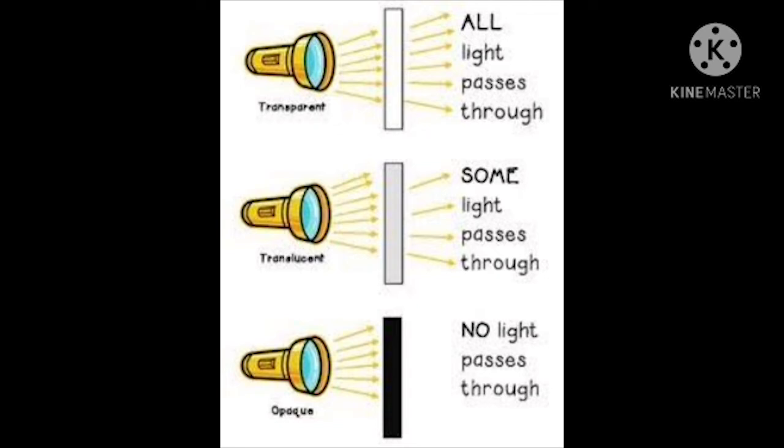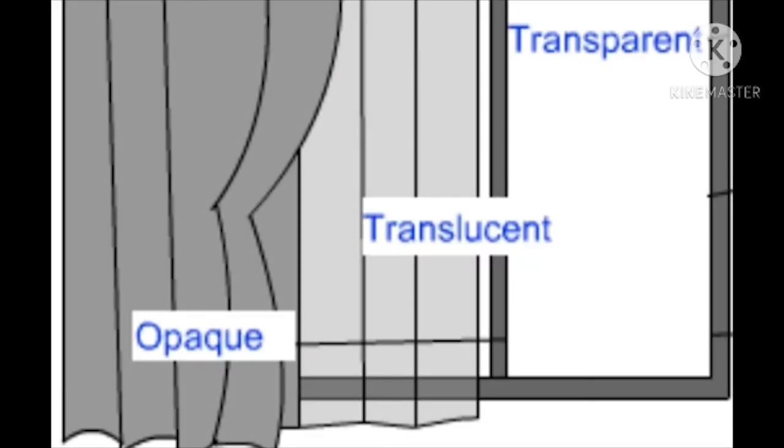Objects through which light can pass partially are called translucent objects. Plastic, frosted glass and butter paper are examples of translucent objects. Butter paper you are familiar with. On Christmas days you have been preparing cakes and all, so all are familiar with butter paper. Am I right? That is an example of translucent objects.